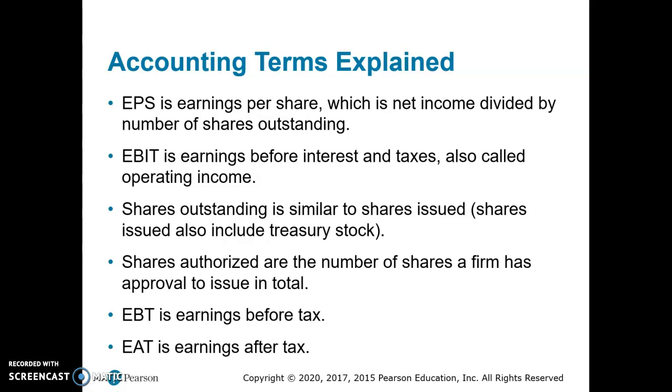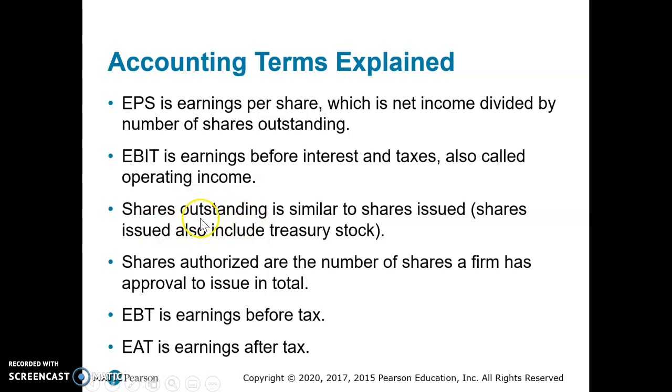I want to start by talking about some of the accounting terms that you'll read about in this chapter. EPS is earnings per share. This is calculated by taking your net income and dividing it by the number of shares outstanding. EBIT is earnings before interest and taxes. Sometimes it's called your operating income.